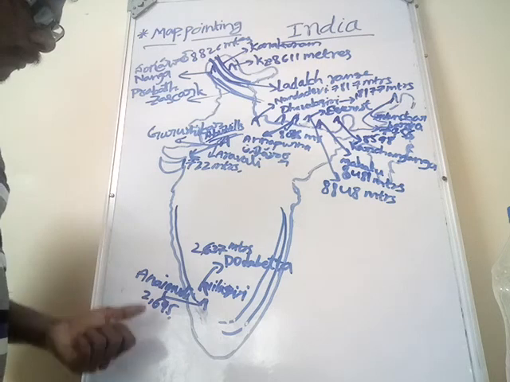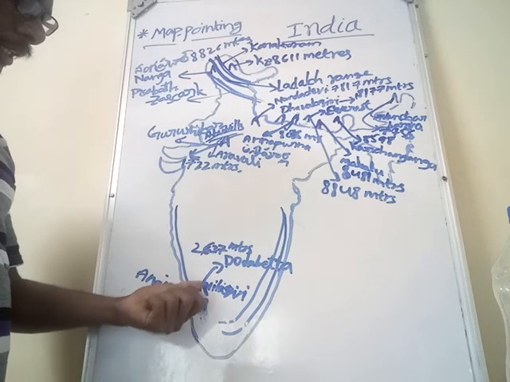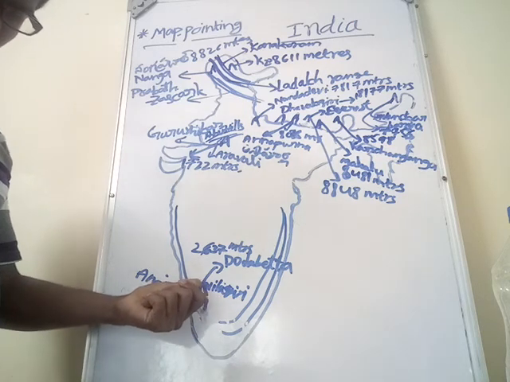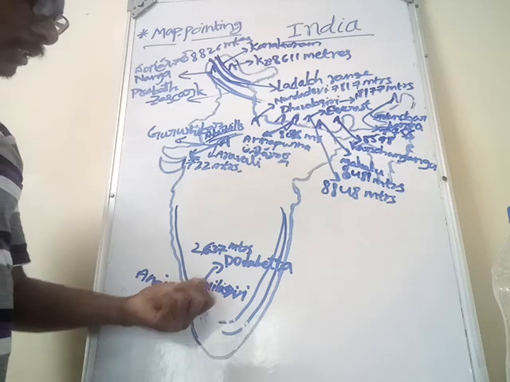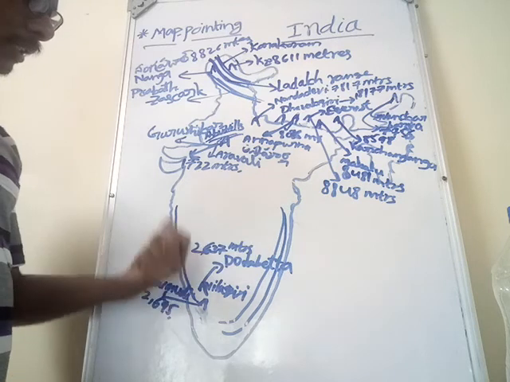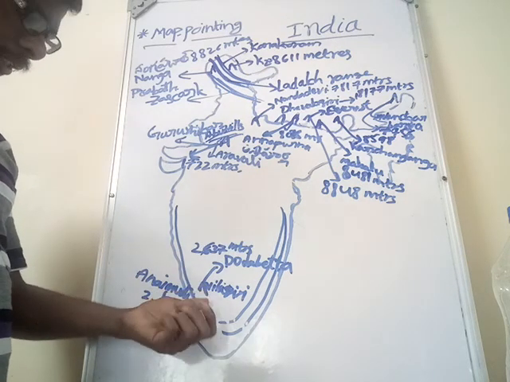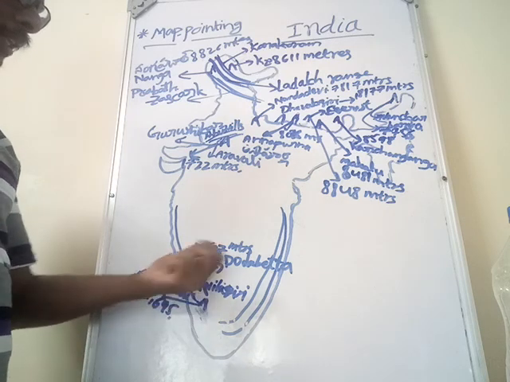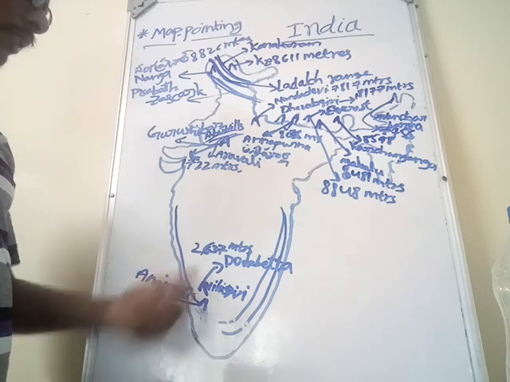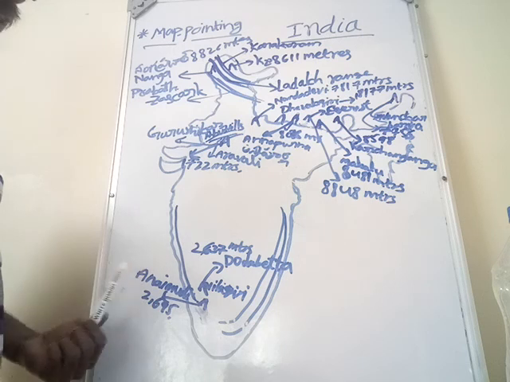And this is Dodabetta. Where is Dodabetta peak located? The Dodabetta peak is located in Nilgiri hills, where the Eastern Ghats and Western Ghats meet. In this Nilgiri hills, Dodabetta is the highest peak. The height of the Dodabetta peak is 2,637 meters. These are the important peaks in India.